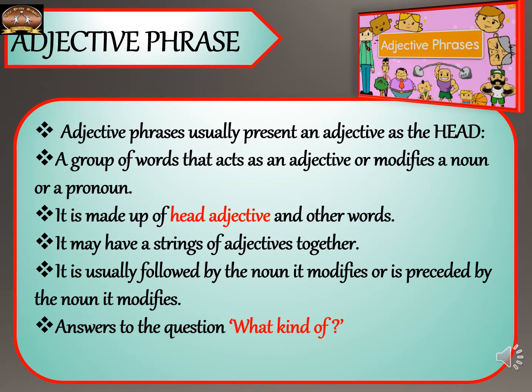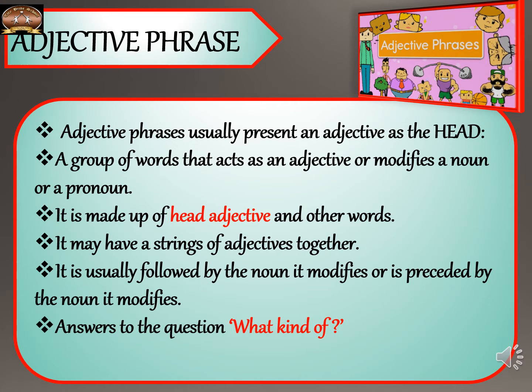Now, as I said, adjective phrase, here also one head word will be there, and that head word will be an adjective. So here the group of words that act as an adjective, that phrase will be functioning as an adjective in the sentence. Usually you can see a noun immediately after this adjective phrase, but not always. Sometimes a noun can be anywhere in that sentence, and this phrase will be giving more details about that noun. It is made up of a head adjective and other words.